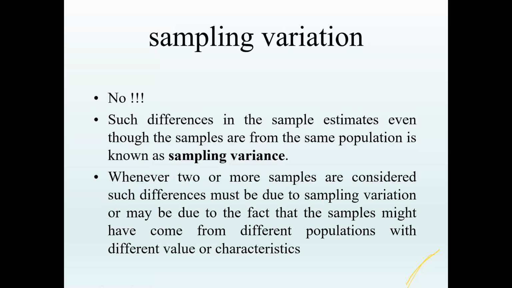So what is the reason for this? The difference is because there is something called sampling variation. Whenever two or more samples are considered, the difference may be because of sampling variation, or maybe because of the fact that the samples might have come from different populations or different characteristic values. Another example here is, I can just tell you a simple example.